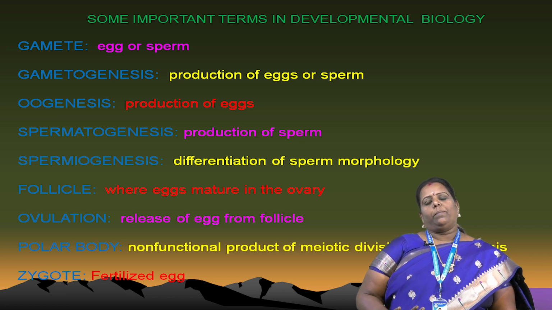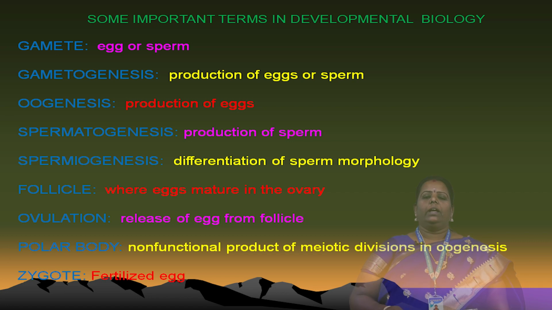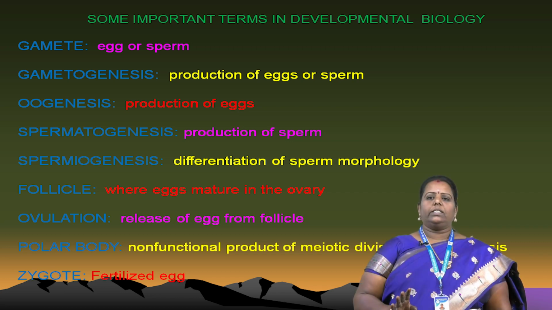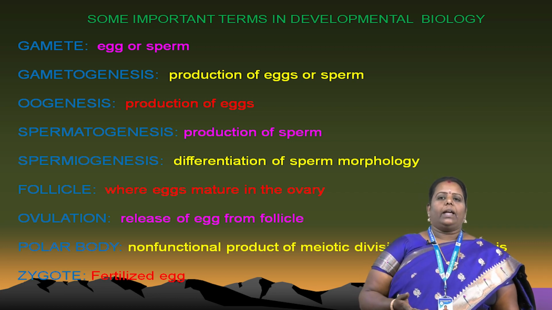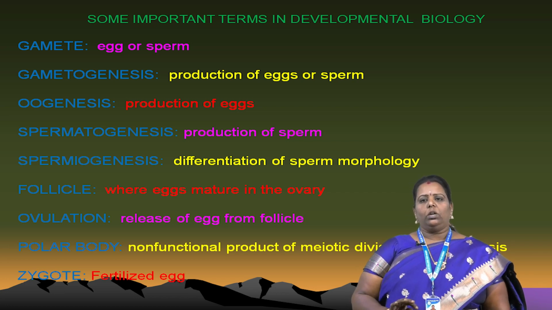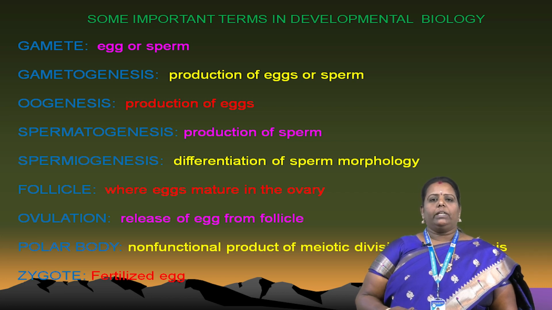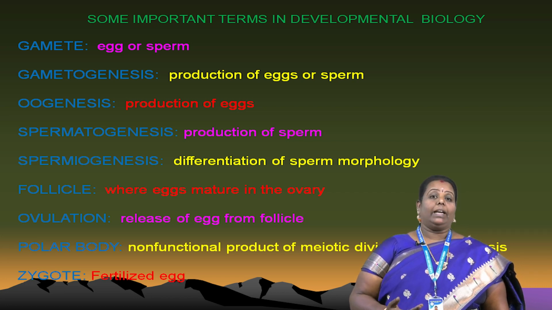Another one is the polar body. This polar body is a non-functional product during the meiotic division in oogenesis. Only in oogenesis do we obtain the polar body. In spermatogenesis we don't get polar bodies. Another one is the zygote. The zygote is otherwise called the fertilized egg. When the sperm is fused with the egg, that is called a fertilized egg.